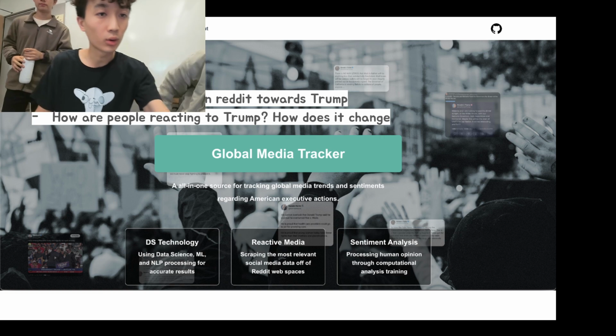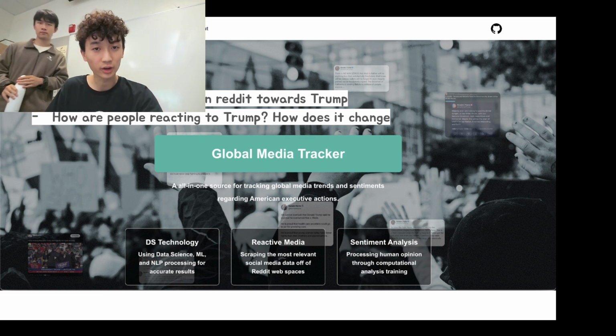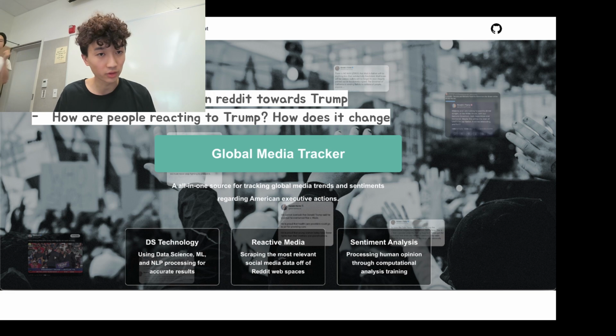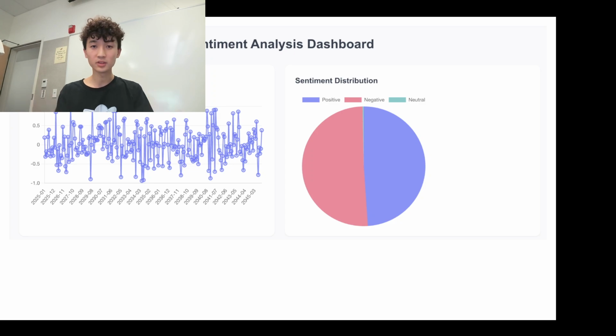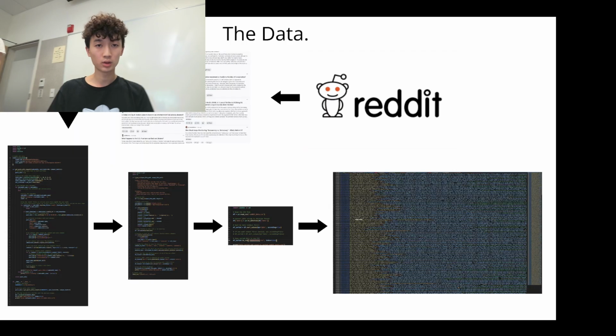So this is our website. We are the global media tracker, trying to understand public sentiment towards Trump. How are people reacting to him? How does it change? This is a serious topic, political polarization, so we want to find out. And for reference, this is how we are going to be portraying our data on our website.